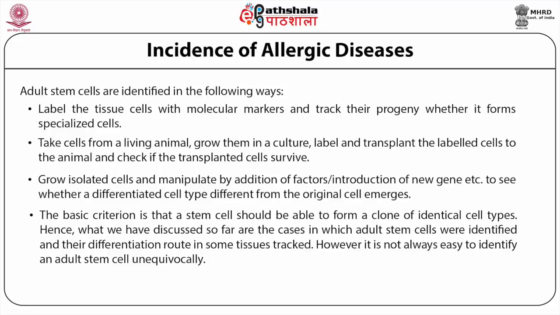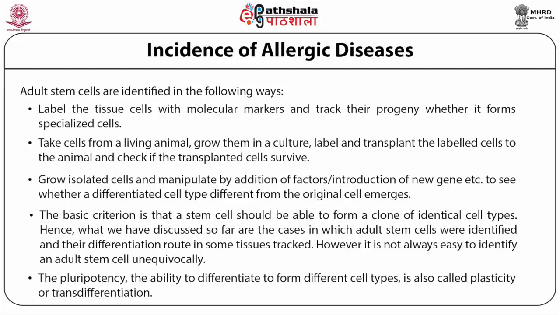However, it is not always easy to identify an adult stem cell unequivocally. The pluripotency, the ability to differentiate to form different cell types, is also called plasticity or transdifferentiation. We still do not understand the mechanism of somatic stem cell transdifferentiation. Insight into these helps us in devising protocols for converting stem cells from a healthy tissue and using them for tissue engineering, which is basically repair or repopulation of an unhealthy or dead tissue part.